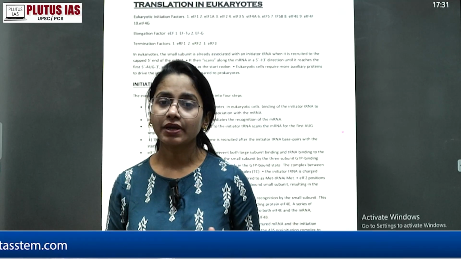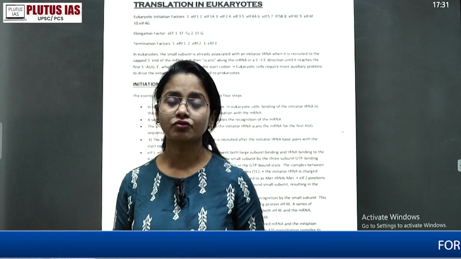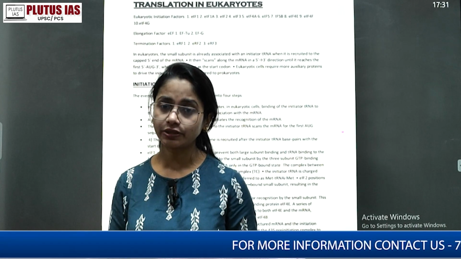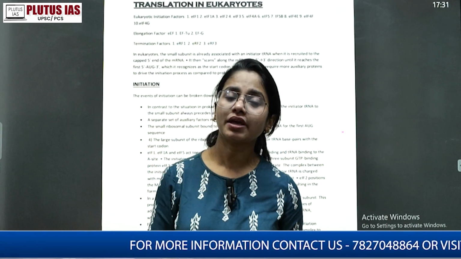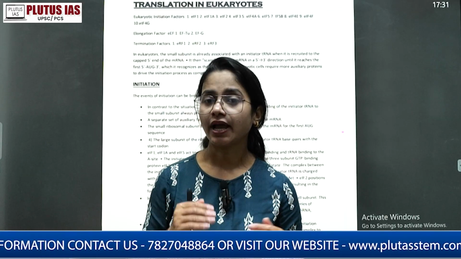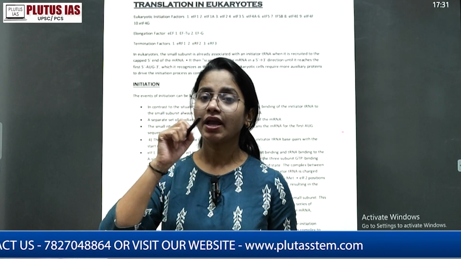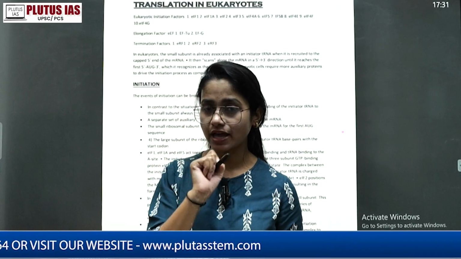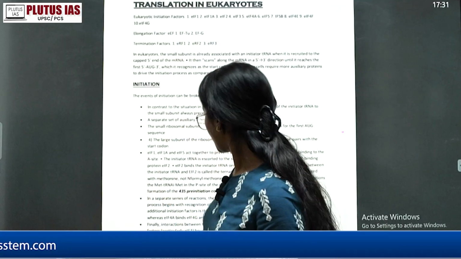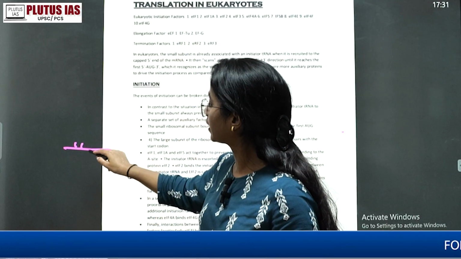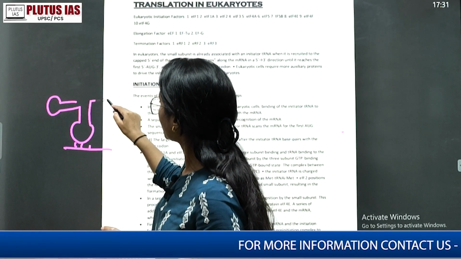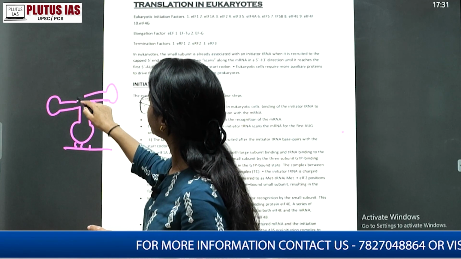In prokaryotes the first charged tRNA carries formyl methionine; here the first tRNA will carry methionine, right? The first tRNA comes and binds to the P site, and then the next tRNA binds to the A site. The anticodon loop of the tRNA carries the complement of whatever codon is in your mRNA. Remember, it is the complement of the codon, that is why it is known as the anticodon.